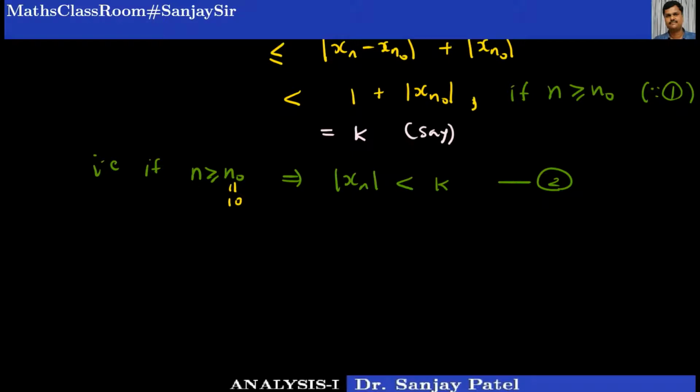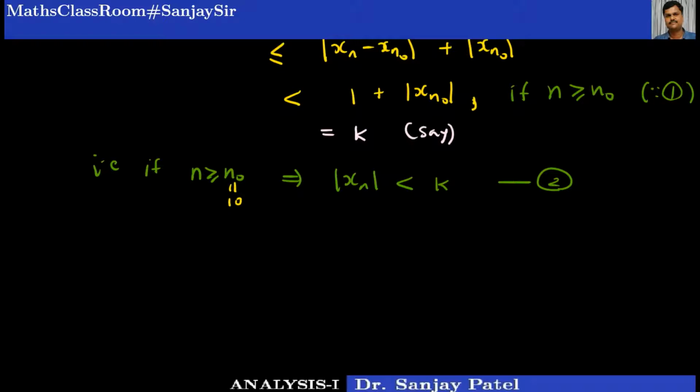So we just have to worry about the previous terms, because we want to prove that the sequence xn is bounded. Our aim is that every Cauchy sequence is bounded. So I should prove mod of xn is less than or equal to some constant for every n. What I have proved is just that from n0 onwards, say 10 onwards, the terms of the sequence are less than this constant. What about the remaining previous terms, 1 to 9, or say 1 to n0 minus 1?